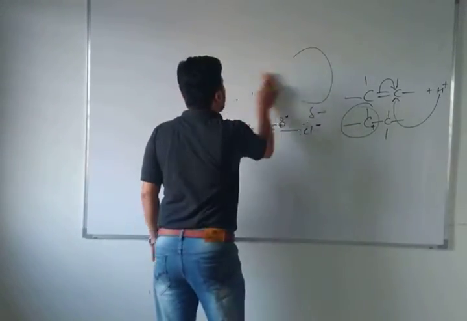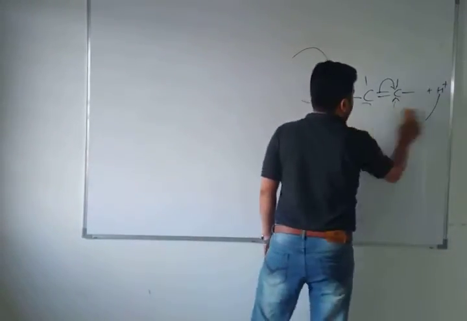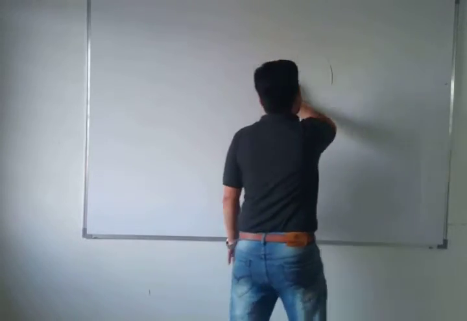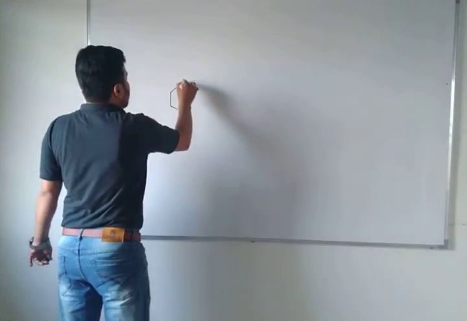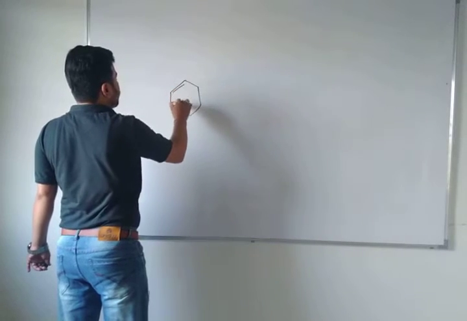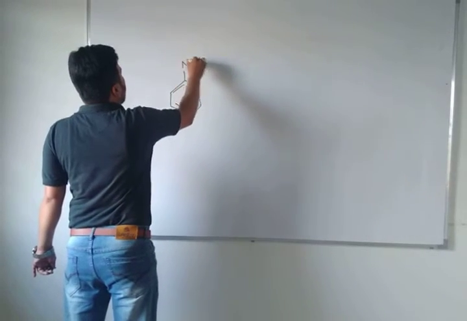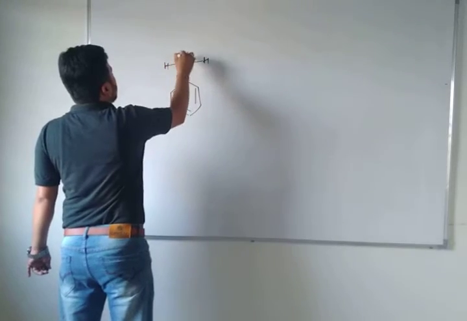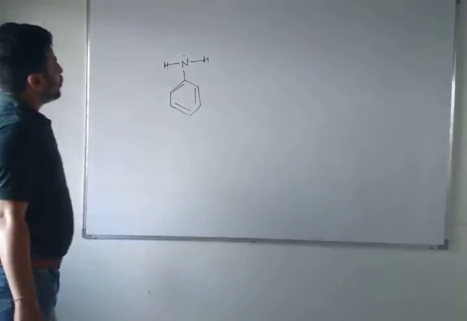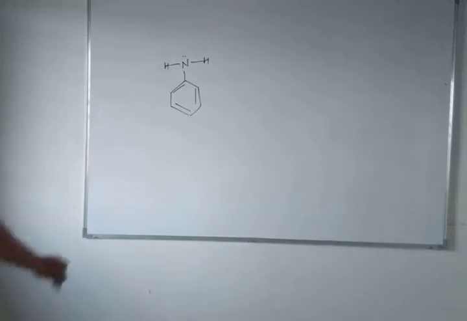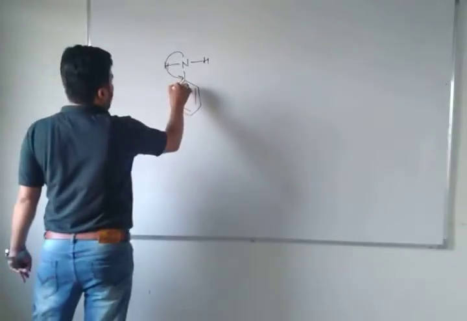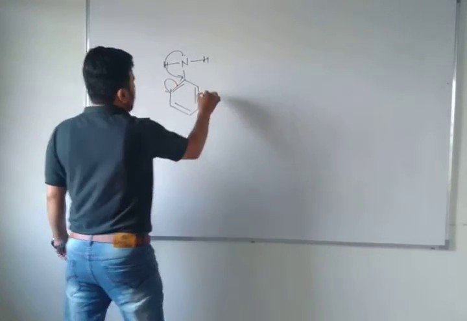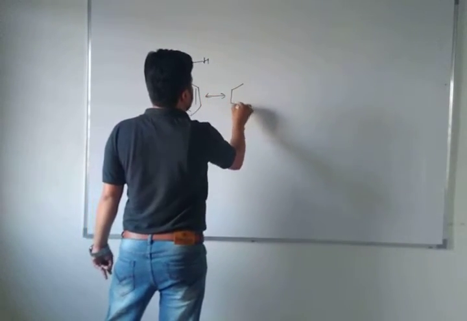Now the resonance effect. The resonance effect also arises due to pi bonds and lone pairs of electrons. In the resonance effect, the electrons of the pi bond move. Have you heard about the aniline compound? I hope you have heard of aniline, with NH2, and here the nitrogen has a lone pair of electrons. So what will happen, you know? This lone pair of electrons will shift here, and this pi bond will shift to this carbon. I hope you know, this is a benzene.